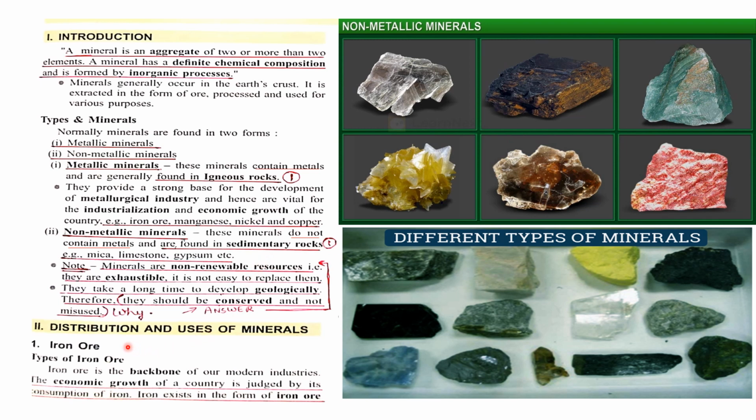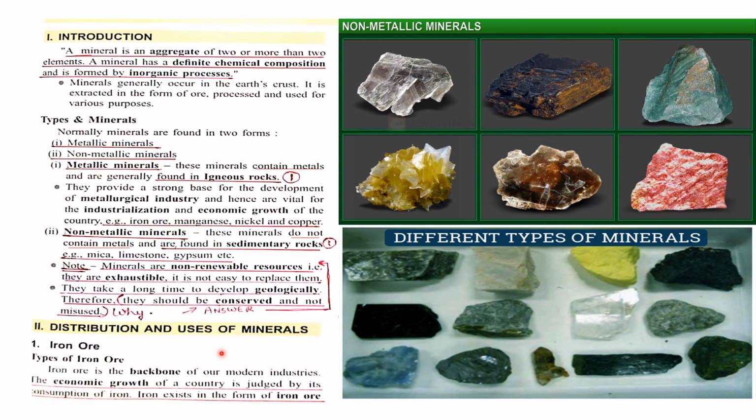Then we come to the distribution and uses of minerals, in which we will start with iron ore. So iron ore is a very important mineral for any country, and India has large deposit of iron ore. Therefore it is said that iron ore is the backbone of the modern industries. The economic growth of a country is judged by its consumption of iron. So consumption of iron by any country determines the economic growth of that country.